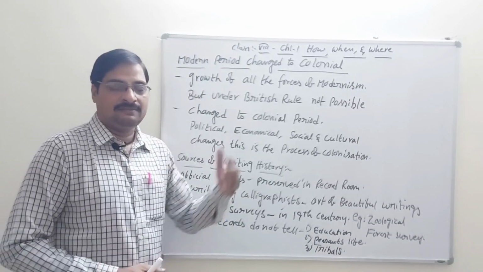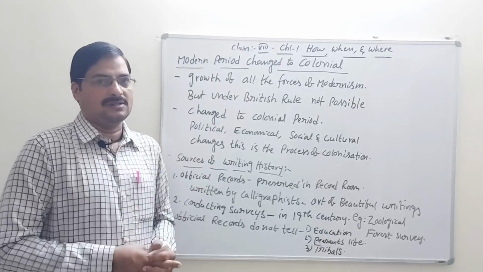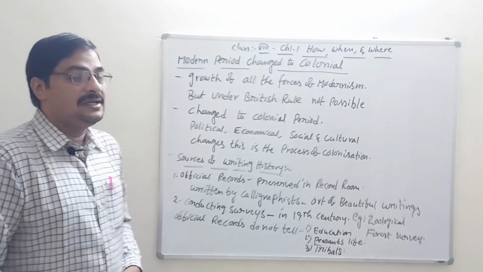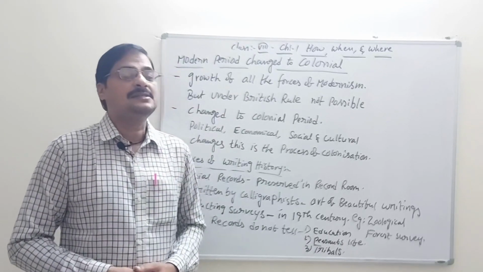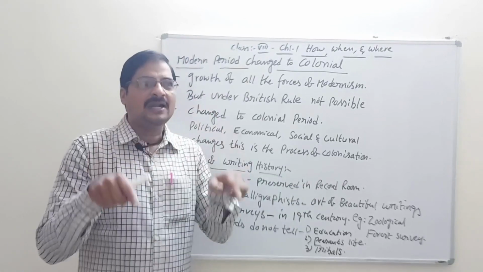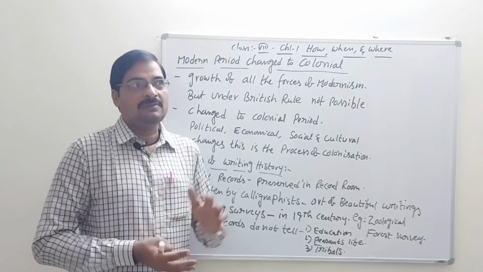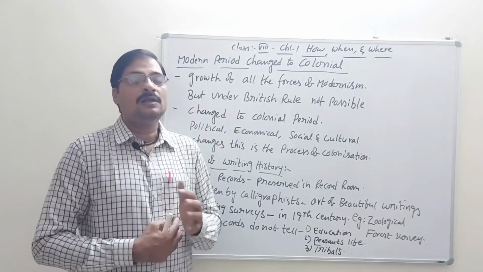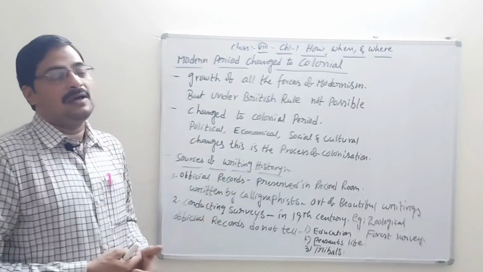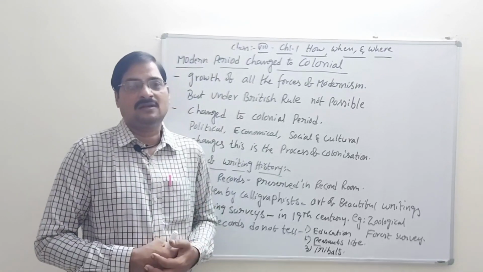Britishers maintained some kinds of official records, and these records are very important, and they preserved these records in the record room only. There is one building in Delhi, the record room, a building meant only for preserving the records. What is the meaning of the records? What is the use of those records?